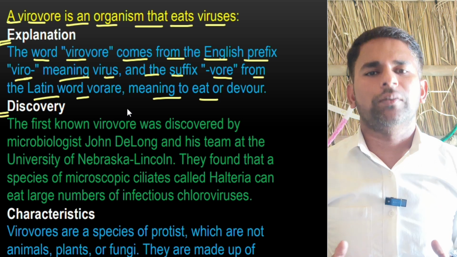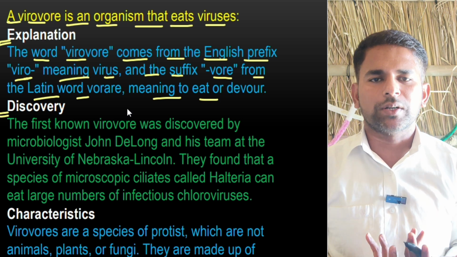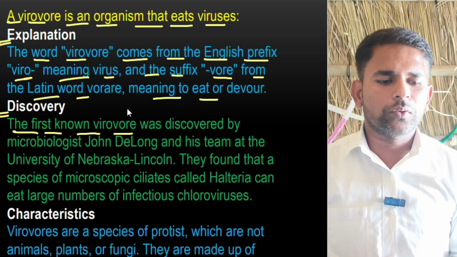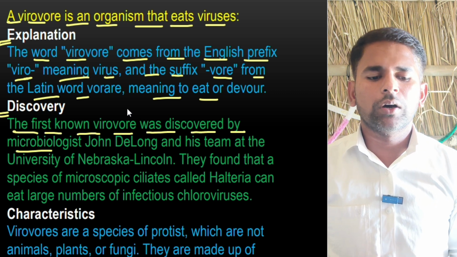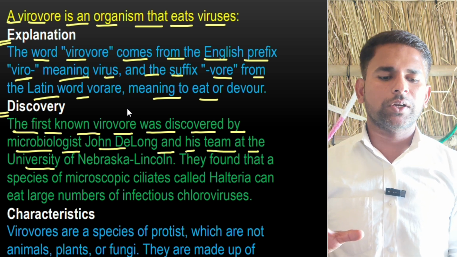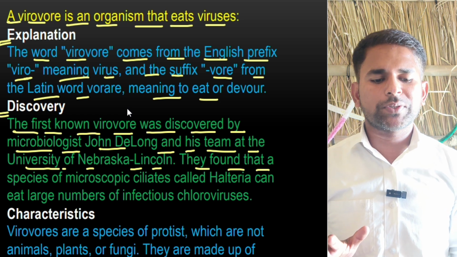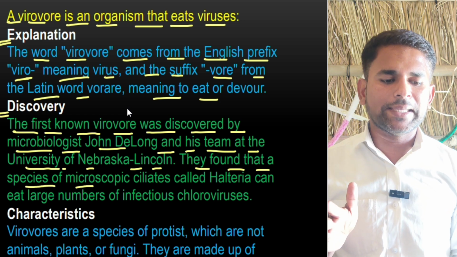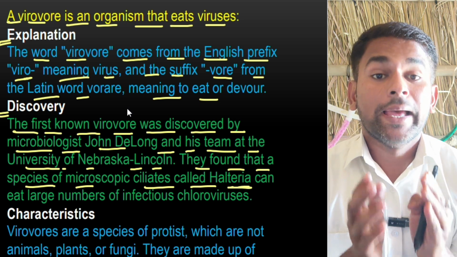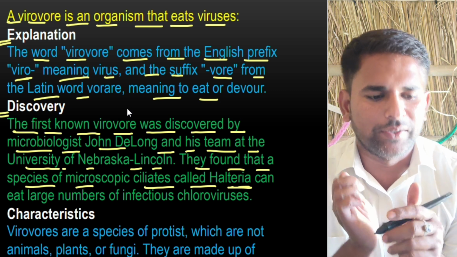Discovery means who discovered it, or how we got this information. Okay, so now there is a telling. The first known virivore was discovered by microbiologist John Dolan and his team at the University of Nebraska-Lincoln. They found that a species of microscopic ciliates called Halteria. There is one word that came, the Halteria word. Halteria means such types of species living in water. Please try to understand.